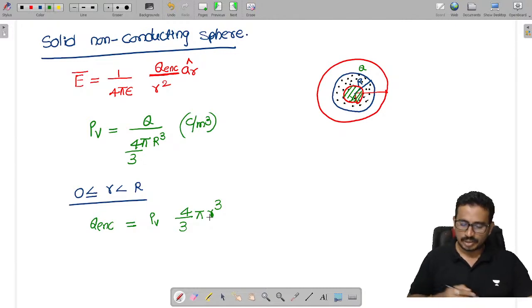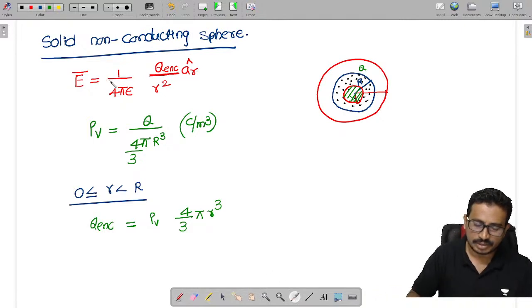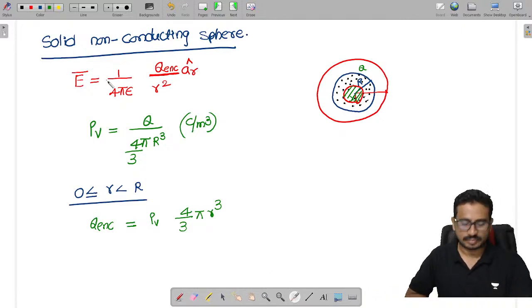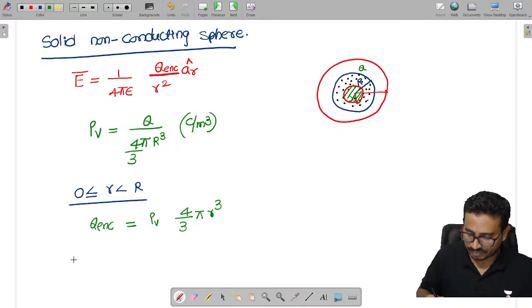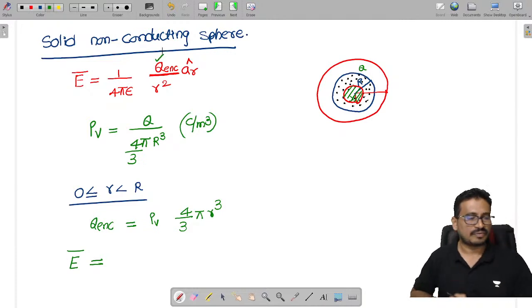Right. Now this Q value I can substitute in this formula. So can you get the electric field by substituting here? Substitute the Q value, simplify, and tell me the value.